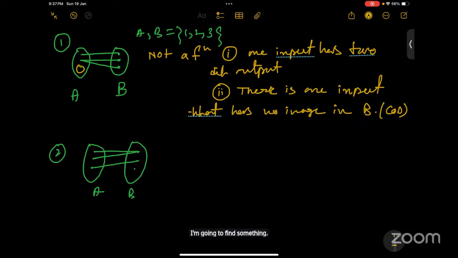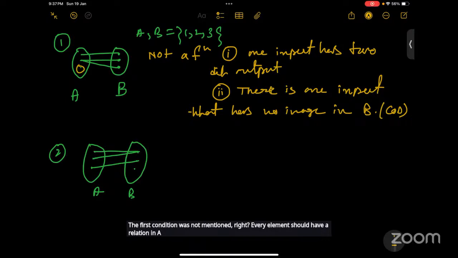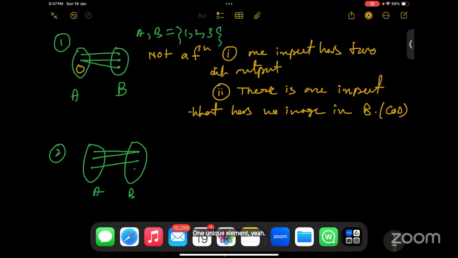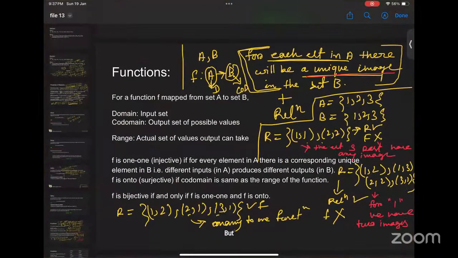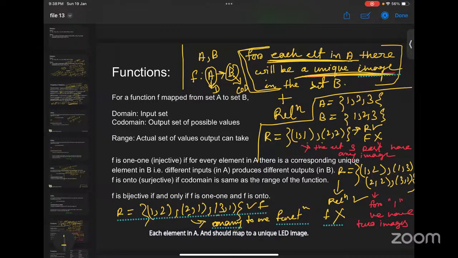Ma'am, in the earlier slide where you mentioned two conditions for the function, the first condition was not mentioned, right? Every element in A should have a relation, and in the codomain it should be mapped with only one unique element. But the first condition is not there. No, why? Each element in A should map to a unique image. These two conditions are there.